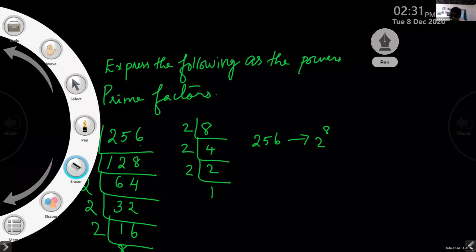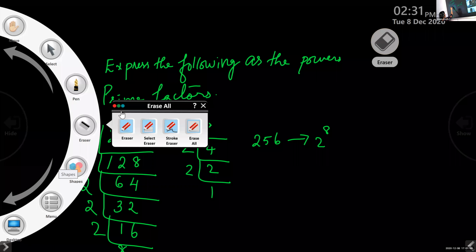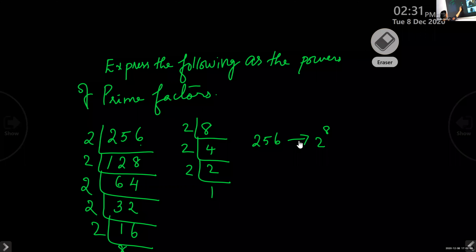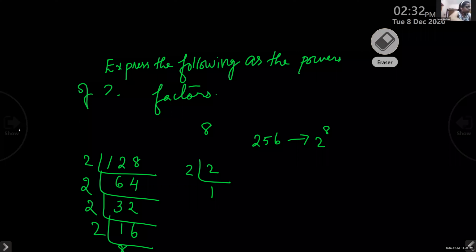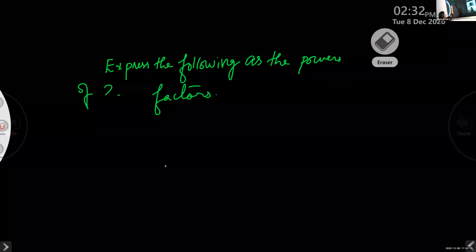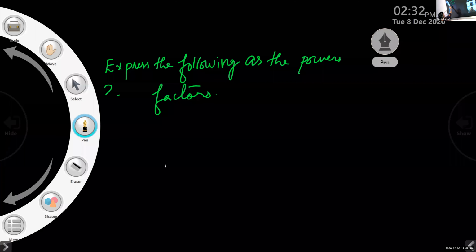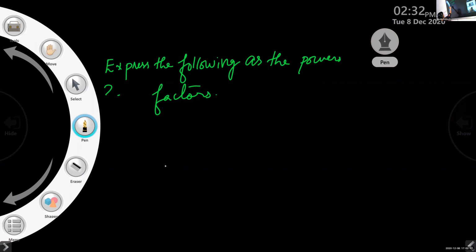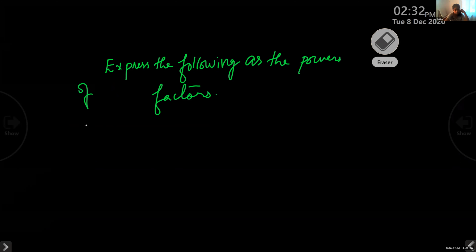256 can also be written as 16 square, right? No, 16 is not a prime number. Prime factors, it is given. So it is to be written as the power of prime factors, so you have to go for prime numbers itself. Express the following as the powers of prime factors. That is the question. Same question, another number I'll give you.